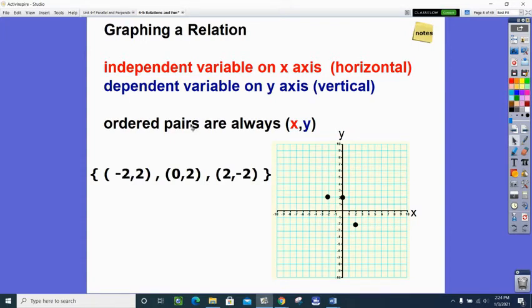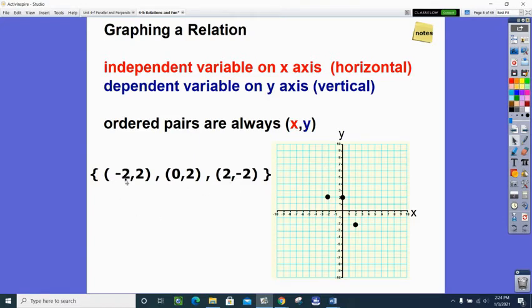I just want to get those terms out there because we'll be using those more and more as we go forward. Remember that a set of ordered pairs is always alphabetical. It's always x before y. It's always your independent variable in front of your dependent variable. Okay, here's a set of points. Now you already can look at this and know whether this relation is a function. So take a look at it and see what you think.